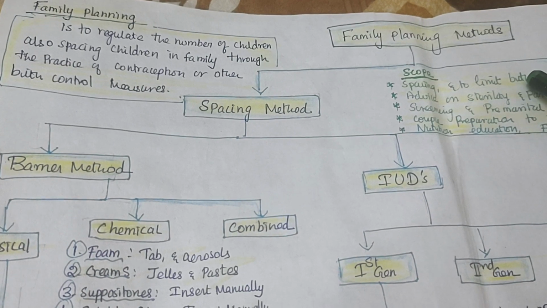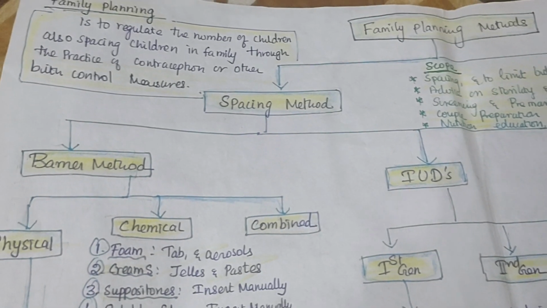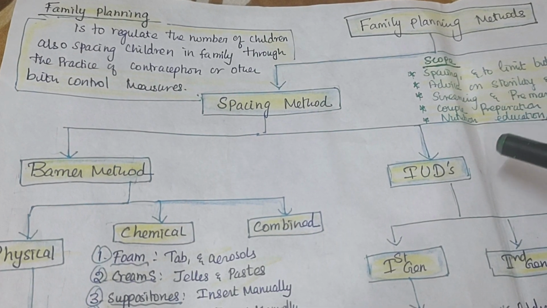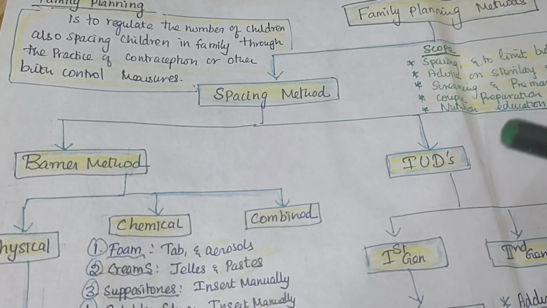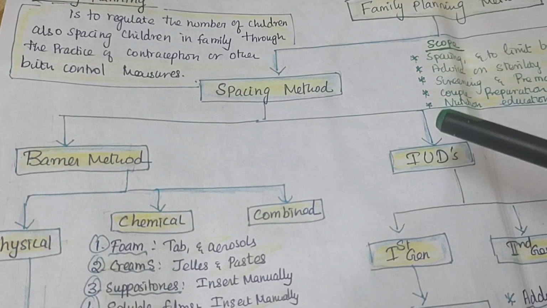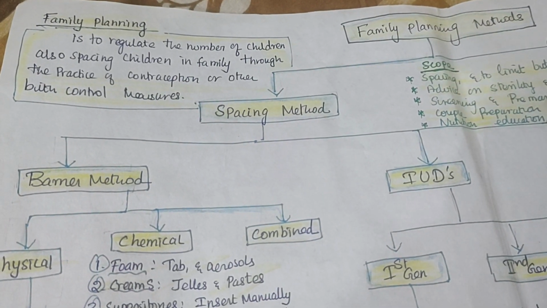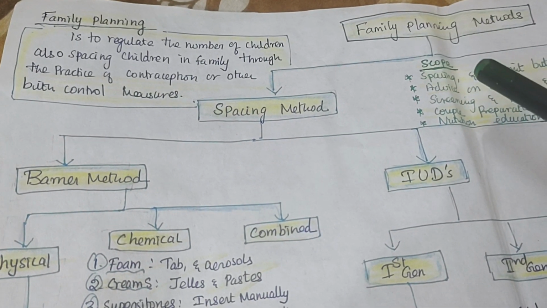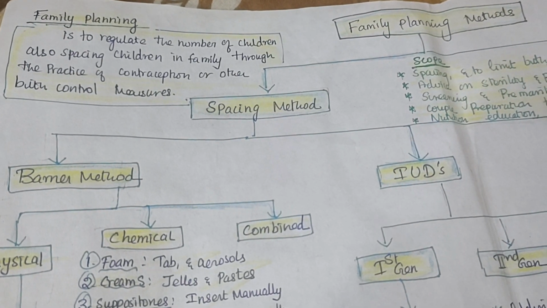It's an important question that has been asked many times. What is the family planning method? Family planning is the method by which couples voluntarily come and decide how many children they are having, and decide what kind of methods they will use to plan their family. Mainly it is to regulate the number of children they want. They choose any of the spacing methods or the temporary methods.